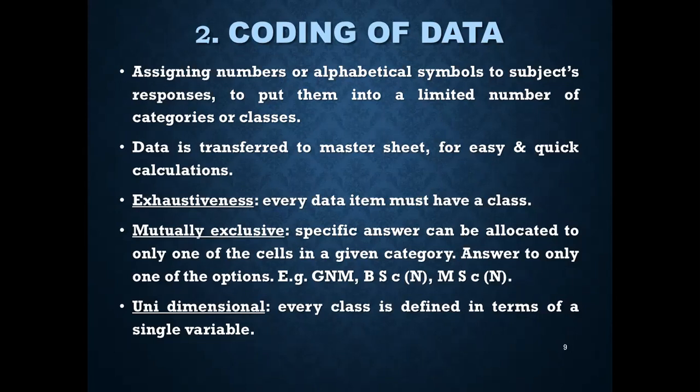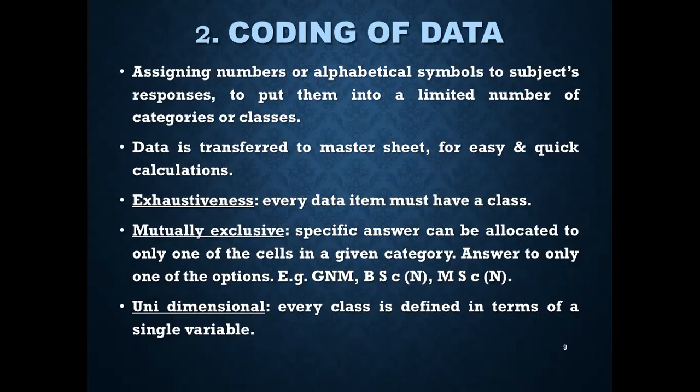So they must have the following characteristics. 1, there must be exhaustiveness. Exhaustiveness means there must be a class for every data item. For example, if there is a question related to the educational qualifications and the options are assigned numerical codes, could be 1, 2, and 3 respectively, and the answer can only be one of these options. So classes should refer to only the educational qualifications and not any other parameters, for example, experiences, etc.